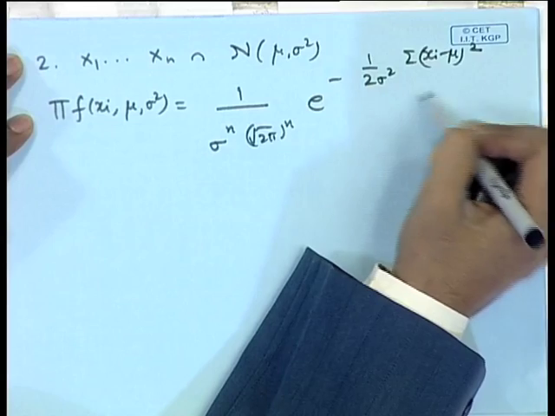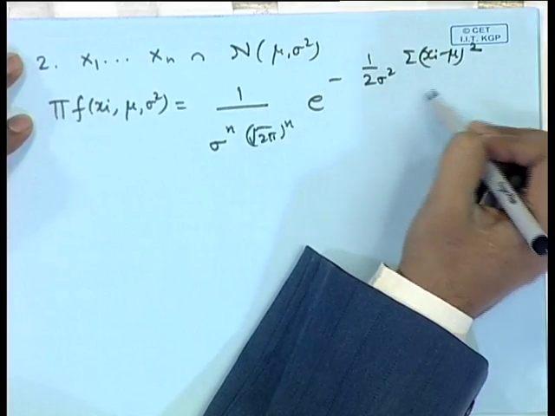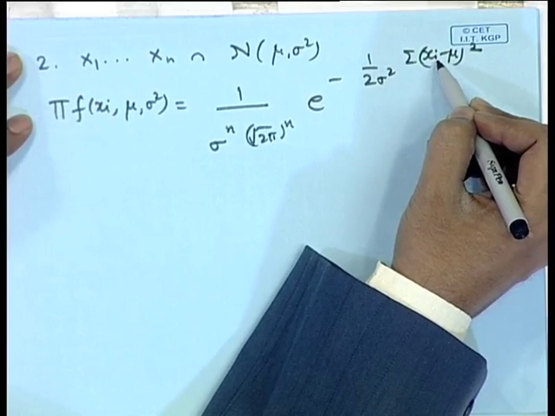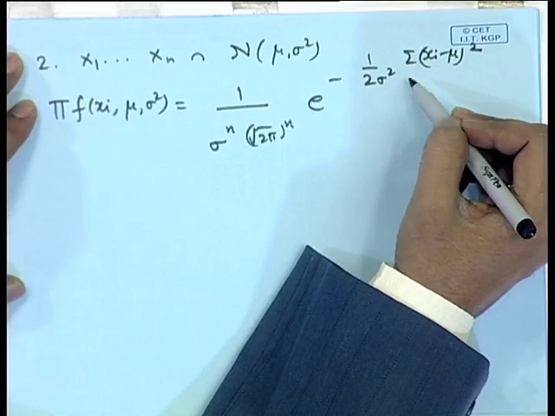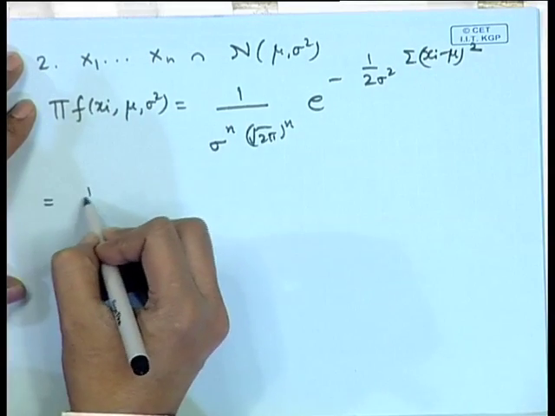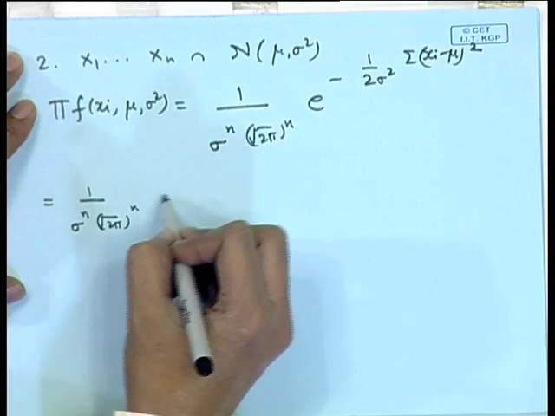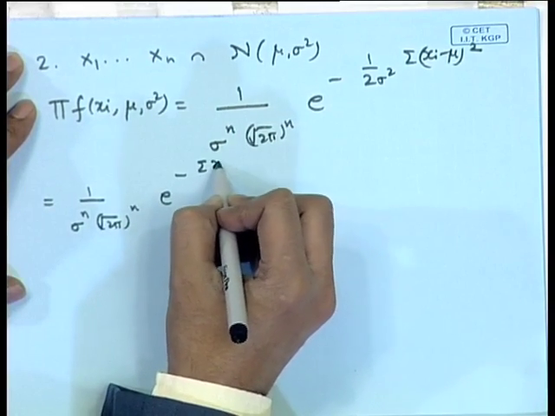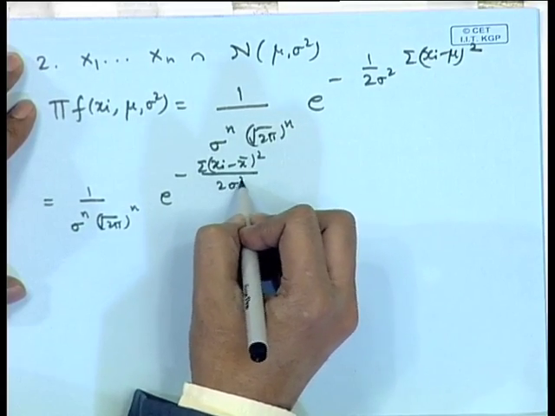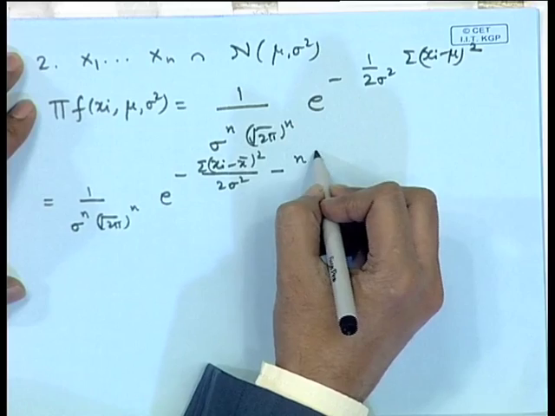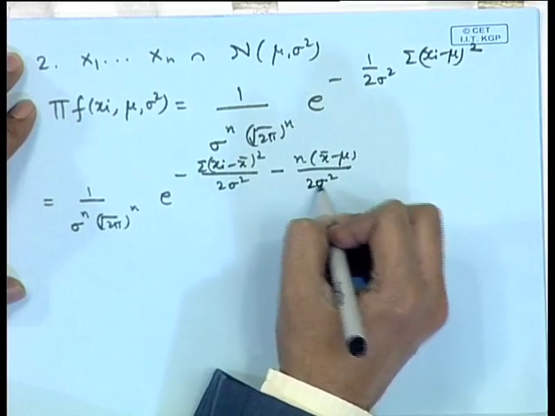Now, if we write the term like this, it is not easy to understand what will be a sufficient statistic, because here all the observations are coming into picture. So, we do slight algebraic simplification. We can write it as 1 by sigma to the power n root 2 pi to the power n, e to the power minus sigma x I minus x bar whole square by twice sigma square minus n x bar minus mu square by 2 sigma square.